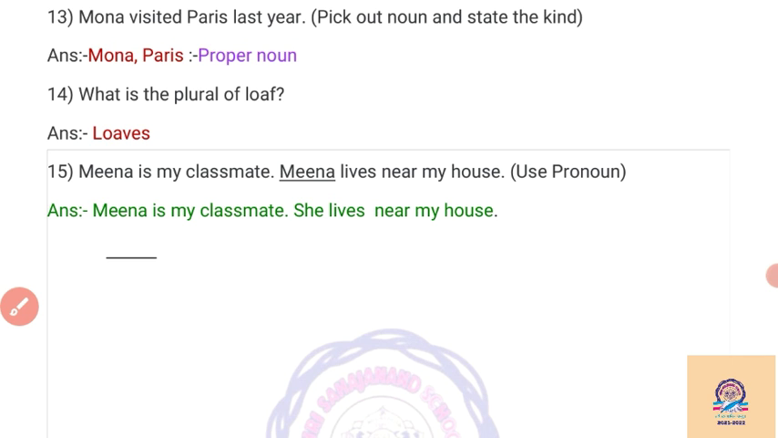So in do as directed, whatever instruction is given in the bracket, we have to follow the instruction here.